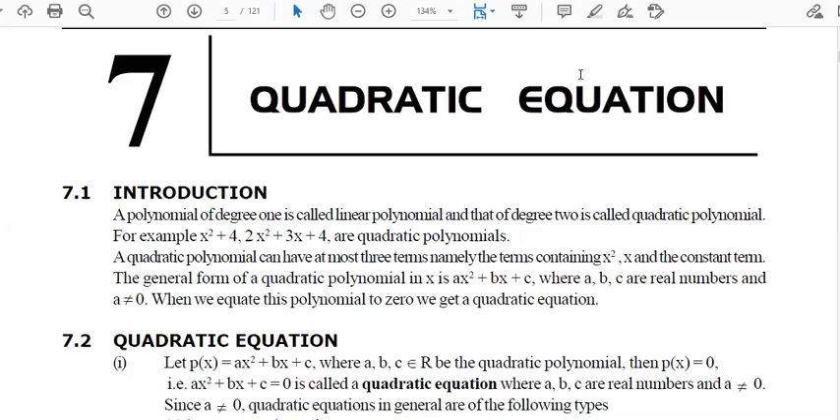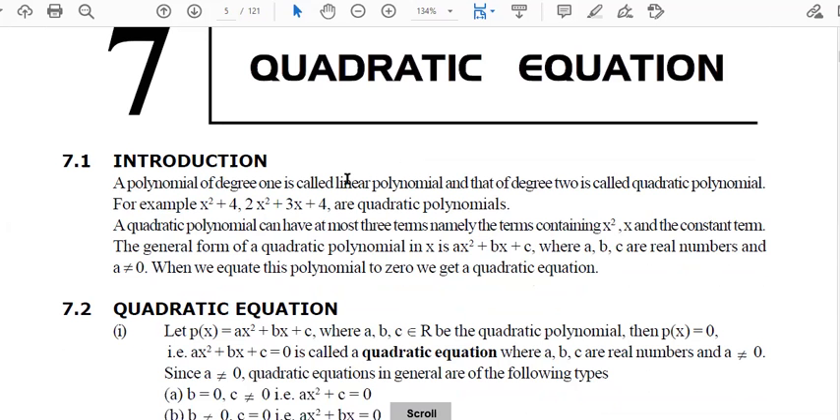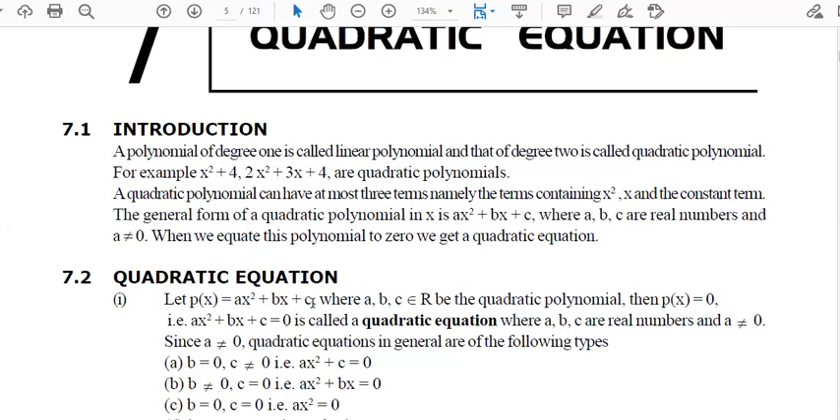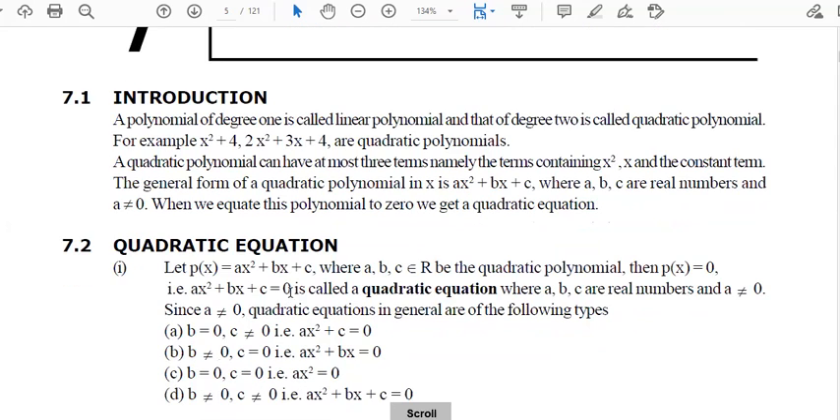Okay, so I'll revise again. So we know what is a quadratic equation. A quadratic equation is a polynomial with degree 2. The variable may be 1 or 2, but for us, we just have to deal with one variable. Got it? So the standard form of a quadratic equation is ax square plus bx plus c, where a, b, and c should be real numbers.